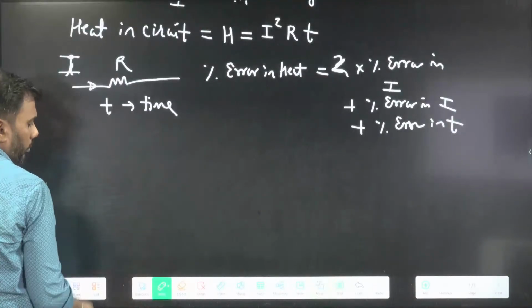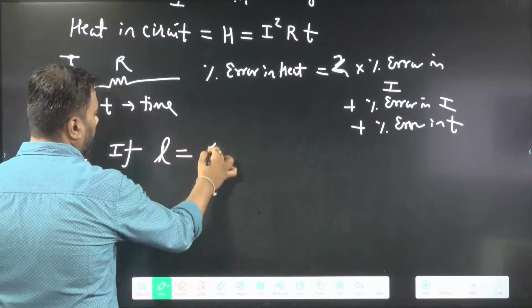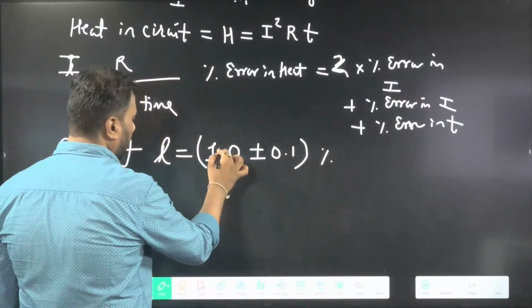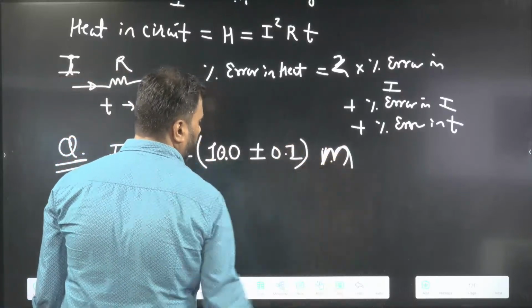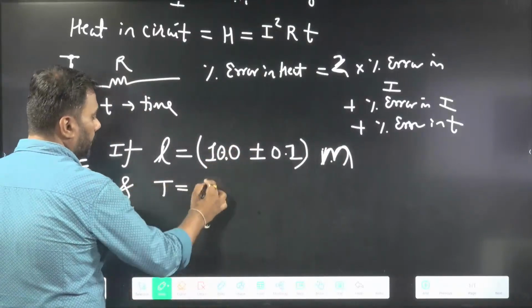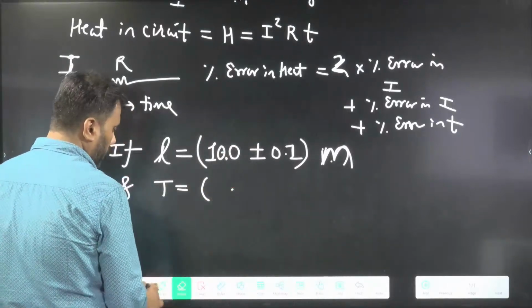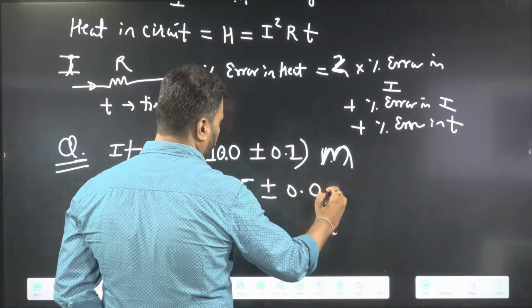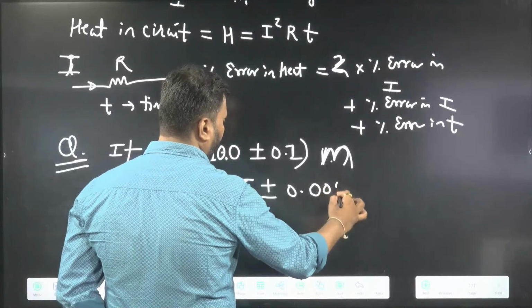Okay, so let us do one more question. Length is 10.0 plus minus 0.1 meter, and time is 0.5 plus minus 0.005 second.